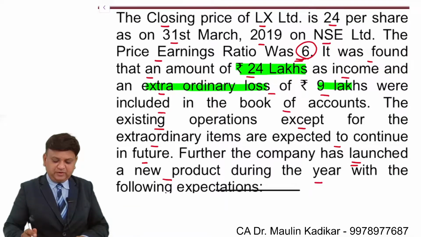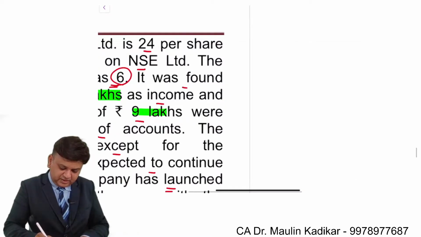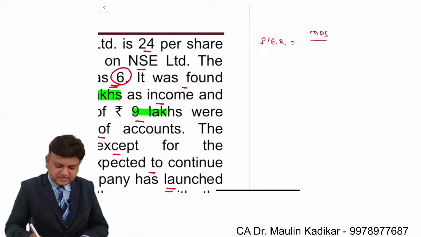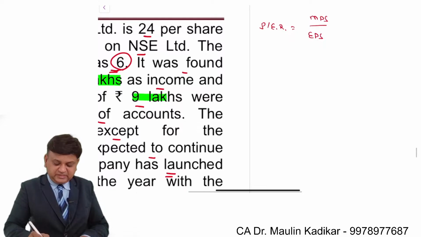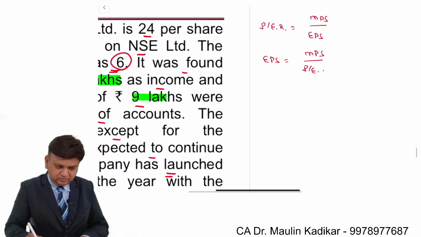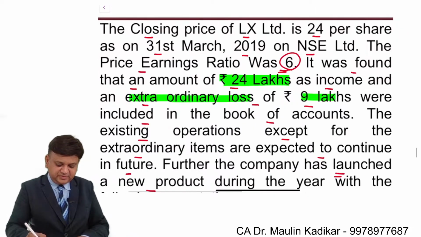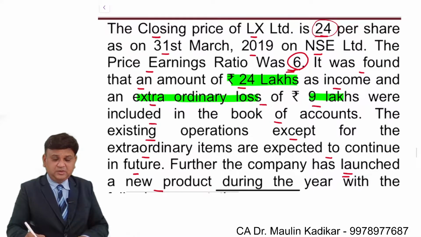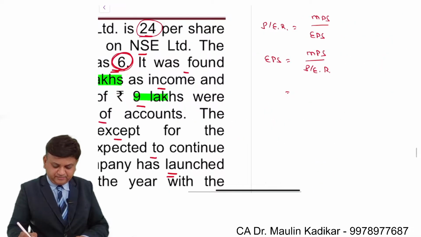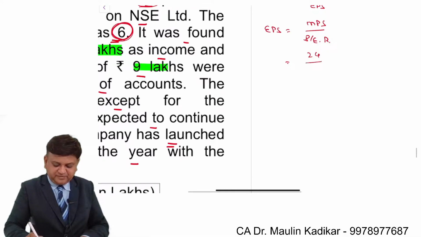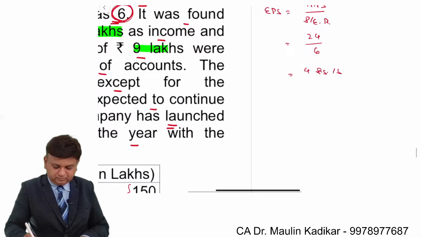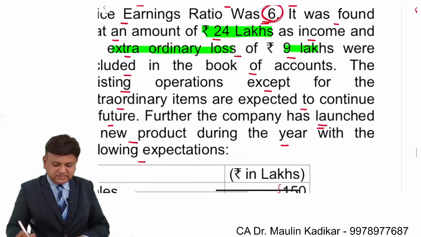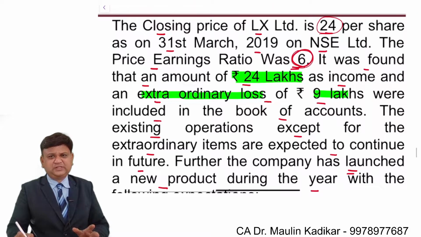Giving you a kind of informal explanation first of all. Dear students, we know that the price earning ratio is MPS upon EPS. So basically earning per share is equal to MPS upon price earning ratio. What is market price per share? It is 24 rupees per share. And what is the price earning ratio? It is 6. So 24 rupees per share divided by 6 comes to 4 rupees per share. That is the way we compute the earning per share.